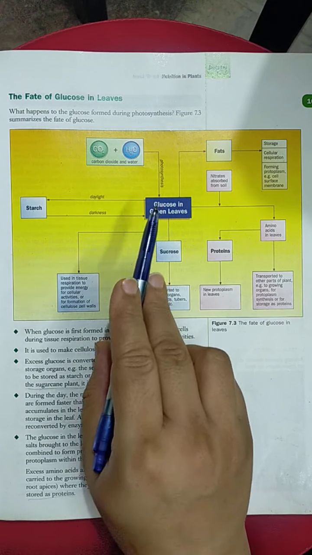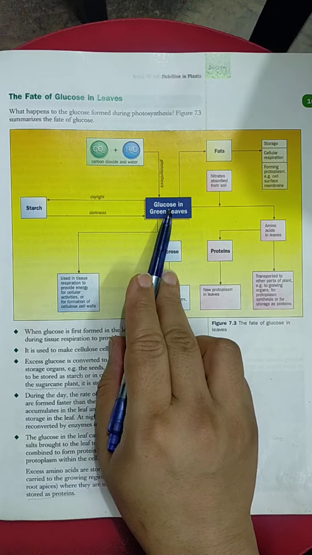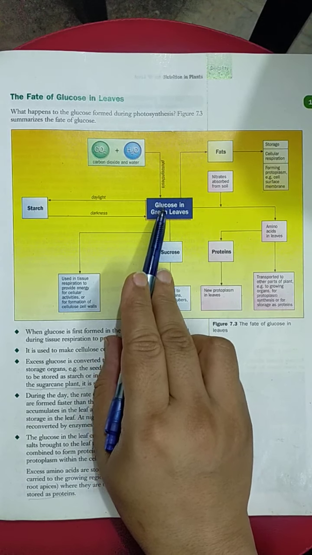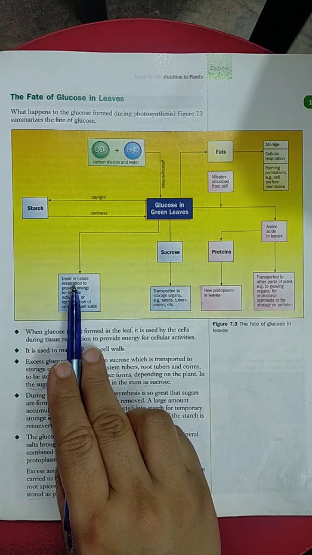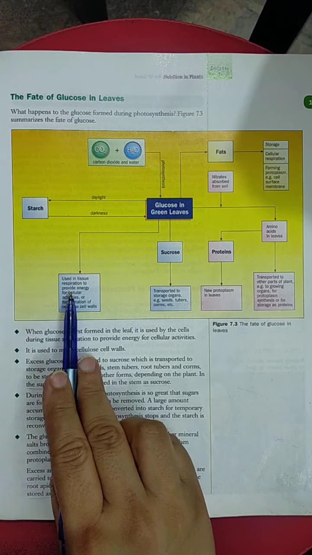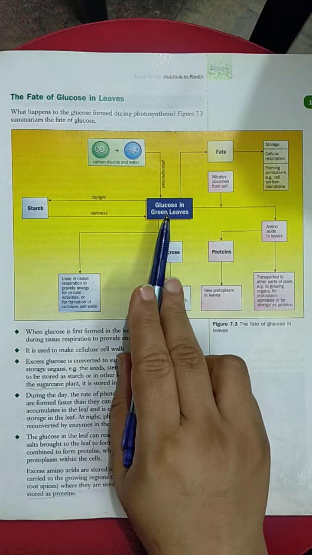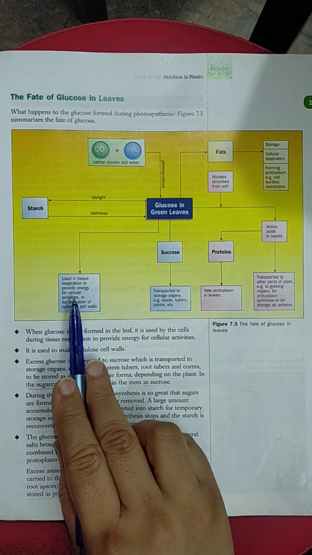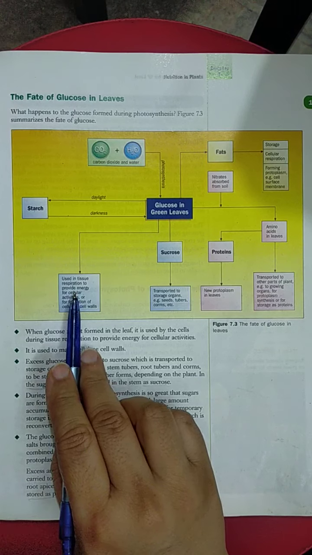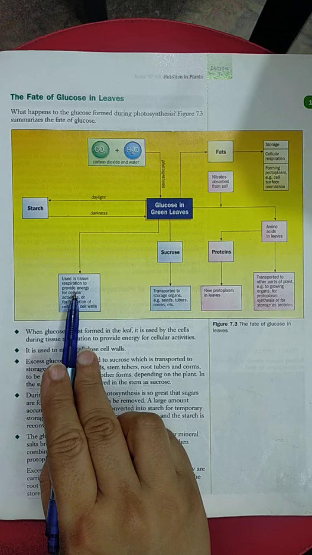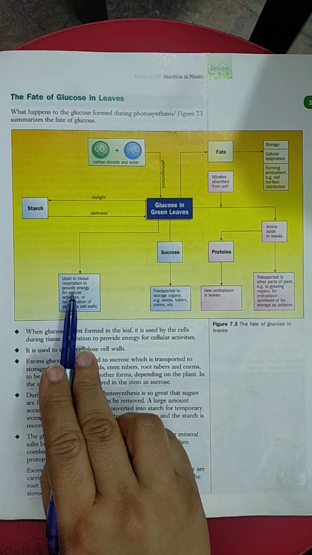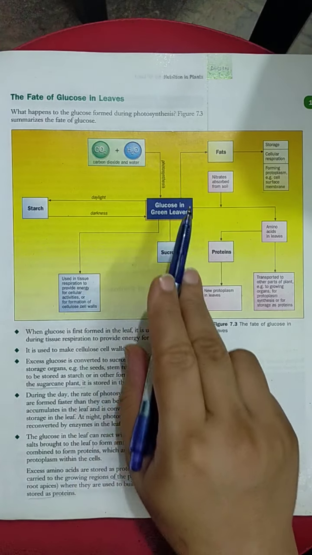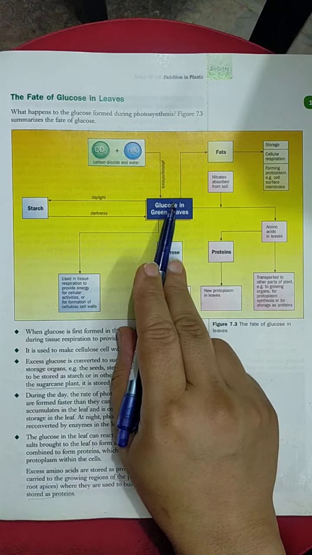Okay, now first of all, some of the glucose which forms during photosynthesis will be utilized in cellular respiration. What is meant by respiration? Respiration means this glucose will break down with the combination of oxygen, the process of respiration will occur, and energy will be released, and this energy will be utilized by the plant in all activities.